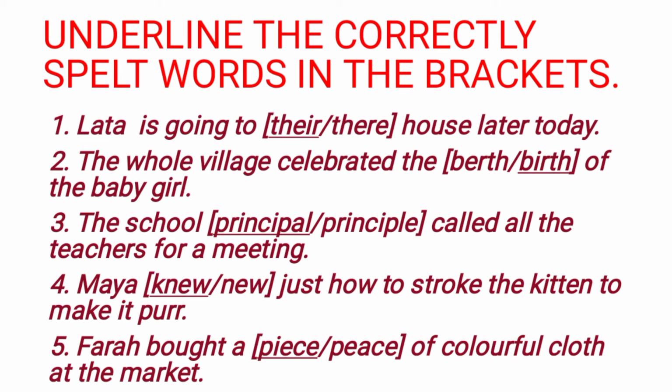Okay, then fourth one, Maya knew just how to stroke the kitten to make it purr. That is KNEW knew and NEW knew. Which is the right one? KNEW knew. Here K is silent, children. We pronounce it as new.